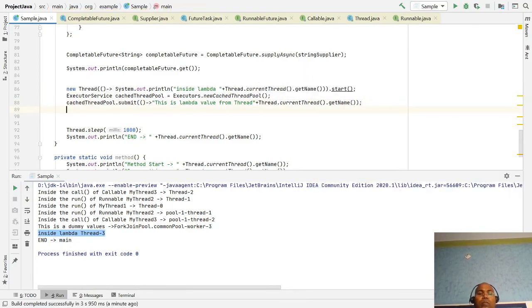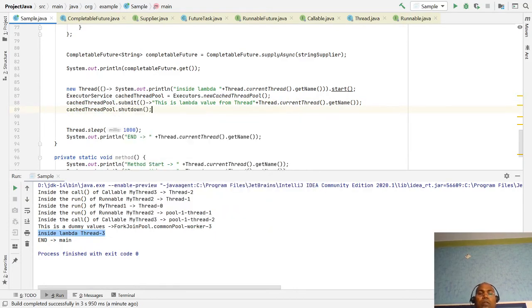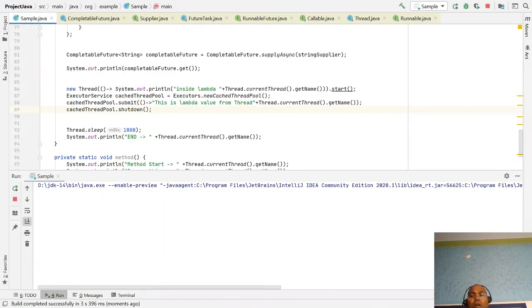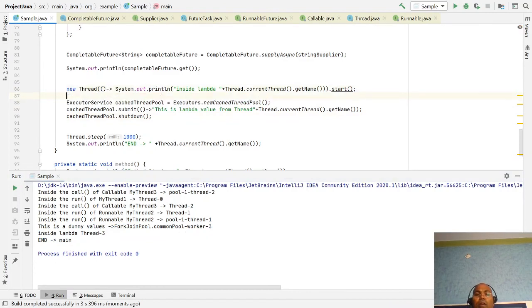And you have to shut down your thread pool. So using a lambda expression, you can create a thread in Java in a simple, one-liner way. You pass your business logic inside a lambda expression, and to the pool you submit. Here you can pass a Runnable or Callable as a lambda expression.